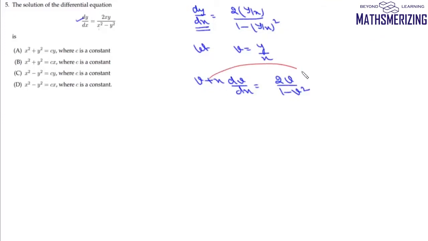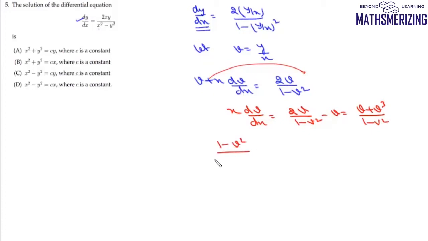Now we'll take this v on the right hand side, then we can write x dv by dx, and it'll be 2v upon 1 minus v square minus v. So it'll be v plus v cube upon 1 minus v square. So we can write this as 1 minus v square and v into 1 plus v square dv, and here it will be dx upon x.